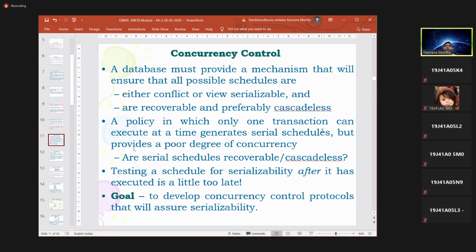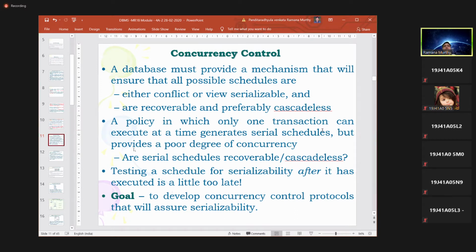Conflict serializable means it is creating a serializable order, and the schedules should be recoverable and preferably cascadeless. Even if an error occurs, they have to be recoverable. The recovery mechanisms I explained previously should be applicable to those modifications, either deferred database modifications or immediate database modifications.